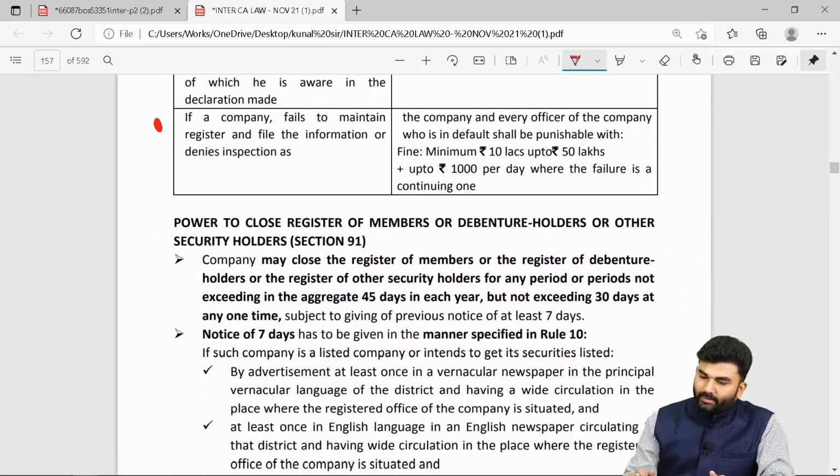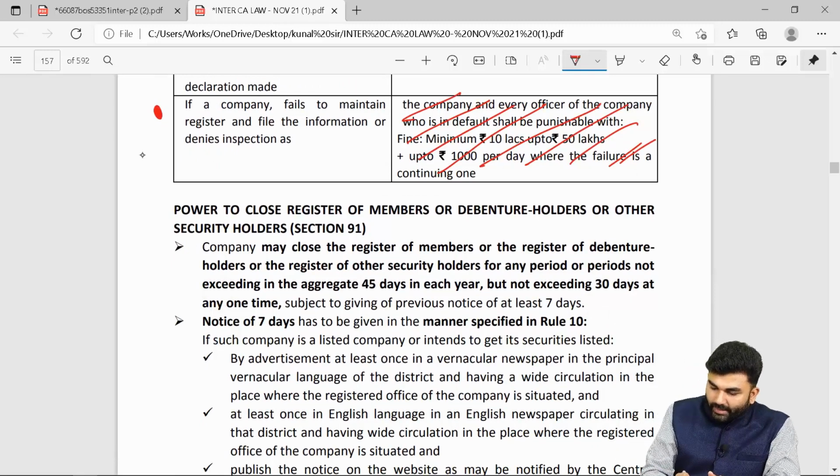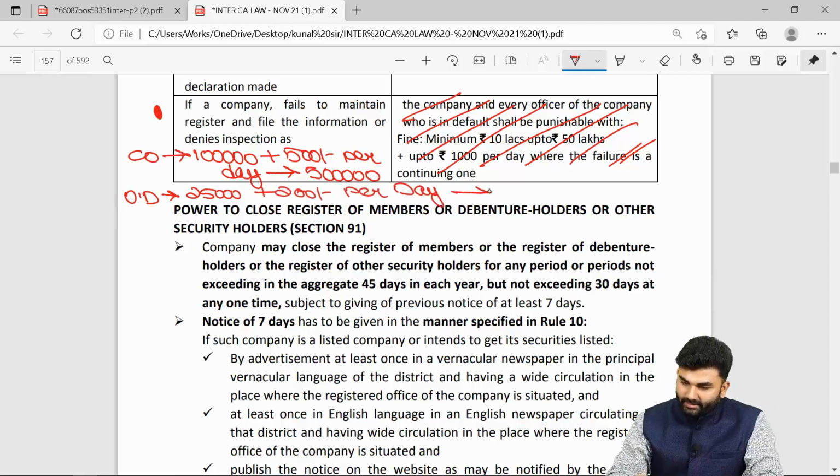In the third penalty, you need to remove this entire thing and write: in case of a company, the penalty is rupees 1 lakh plus, if the default continues, 500 rupees per day, subject to a maximum penalty of rupees 5 lakhs. In case of an officer in default, the penalty is 25,000 rupees plus 200 rupees per day, subject to a maximum penalty of rupees 1 lakh.